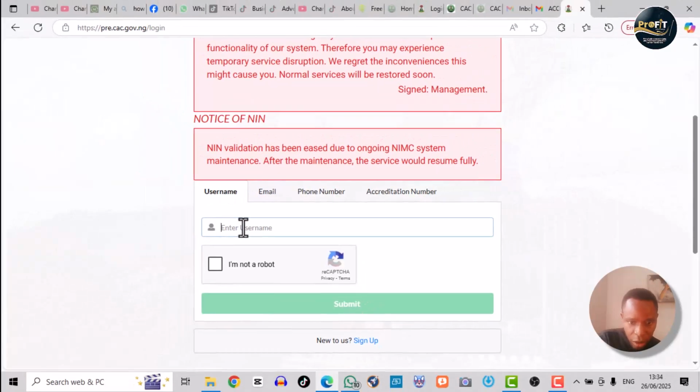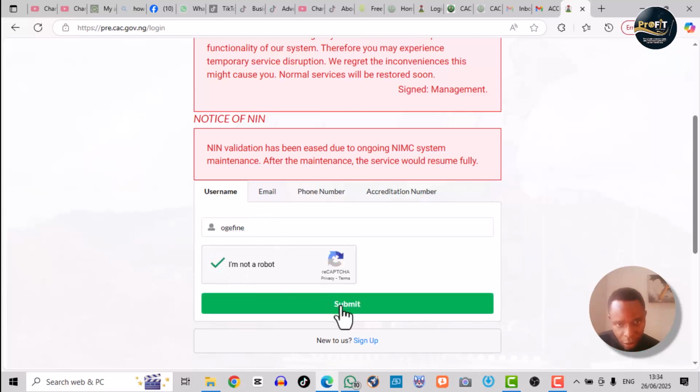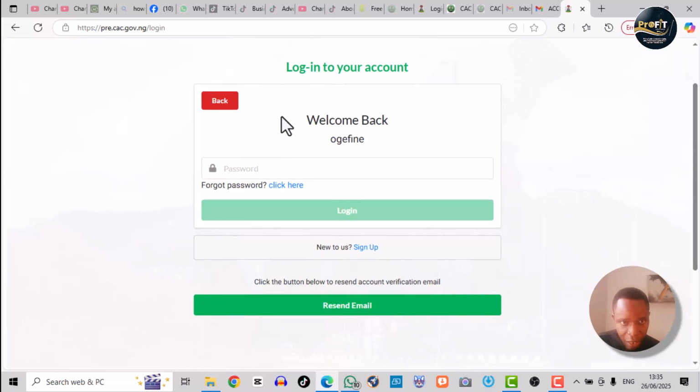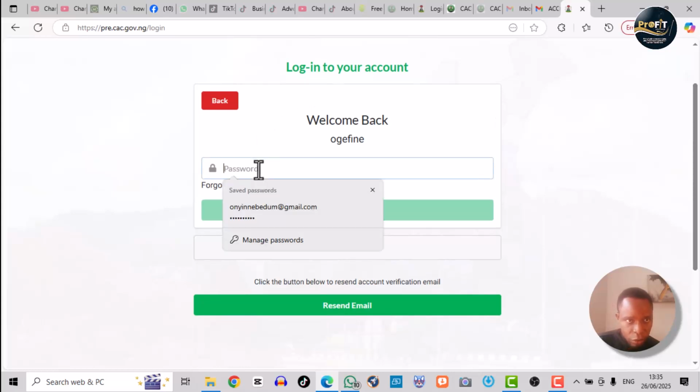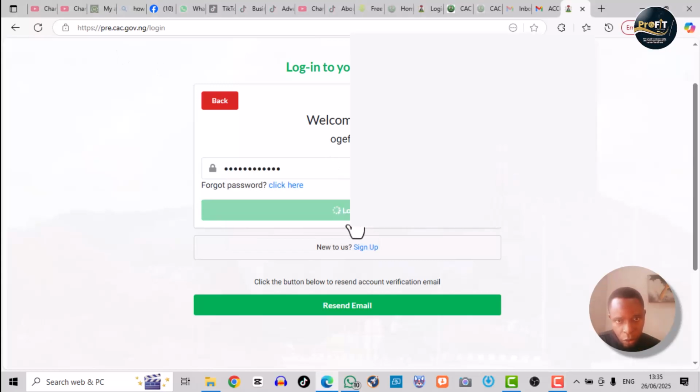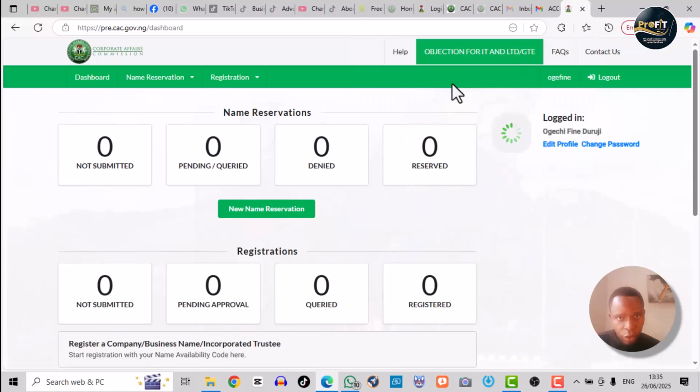So let's quickly go here and confirm that we are human, and then submit this. So can you see it has brought us here, which means we can now add our password and continue. So I've inputted the password, continue. So we've logged in. Let me close. So we've logged in. Can you see?